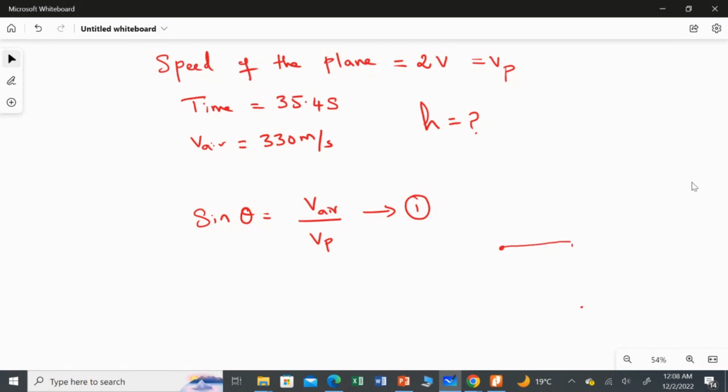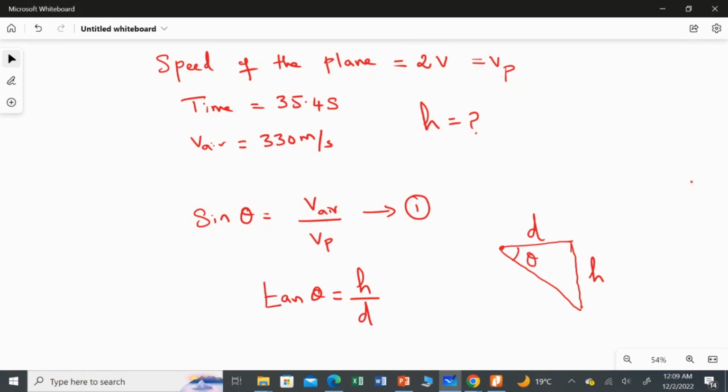We find the height with respect to this angle theta, and this much distance is traveled. For this I'm going to use the tan theta formula: opposite side over adjacent side. The opposite side is h, so tan theta equals h over d.